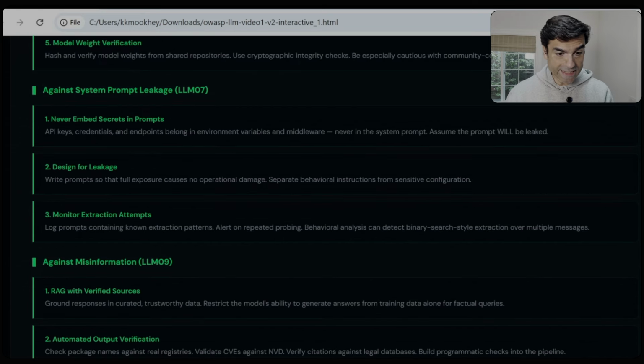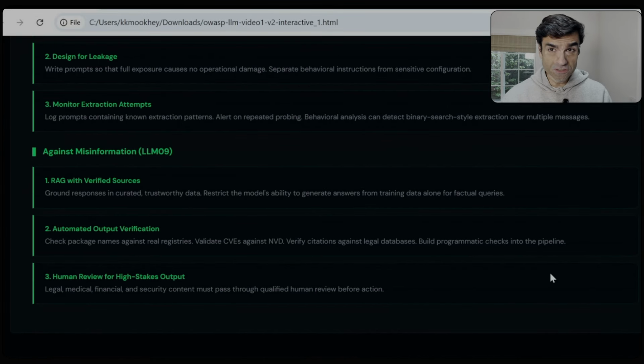When it comes to protecting against system prompt leakage, you must ensure that the prompt itself does not contain sensitive information, keys, passwords, passphrases. You should write the prompt so that they themselves inhibit and protect themselves from these kinds of attacks. And you should monitor your system logs for extraction attempts.